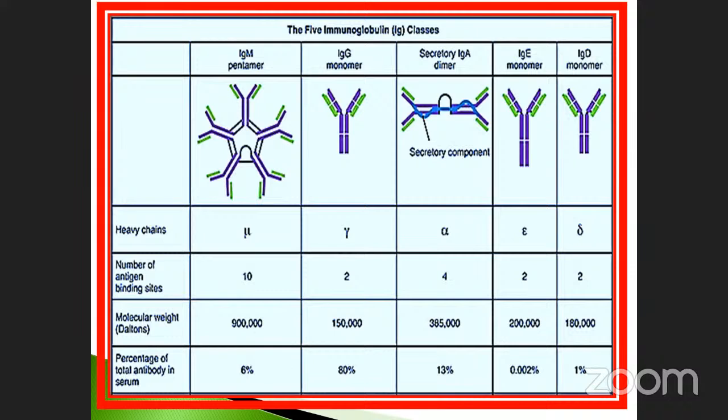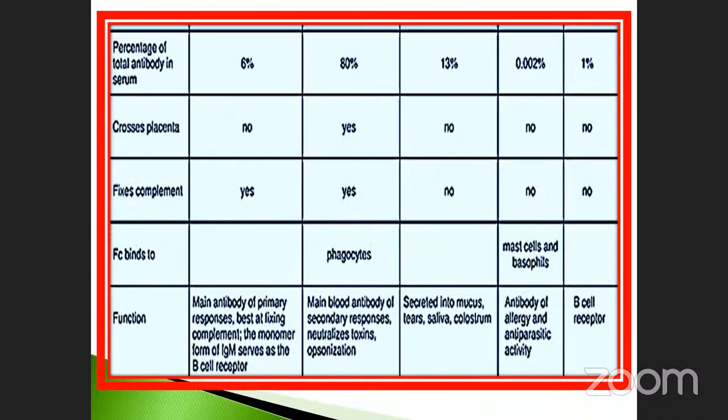So many times they ask questions according to the structure, according to the number of antigen binding sites, according to the molecular weight, according to the percentage present in the blood serum. Just note these down. This is very, very, very, very important. Don't forget it. At the time of examination, without this portion the question is not there. So be careful and study well. Okay, see, and the percentage of total antibody in serum, already we discussed this part. Okay, and crosses placenta.